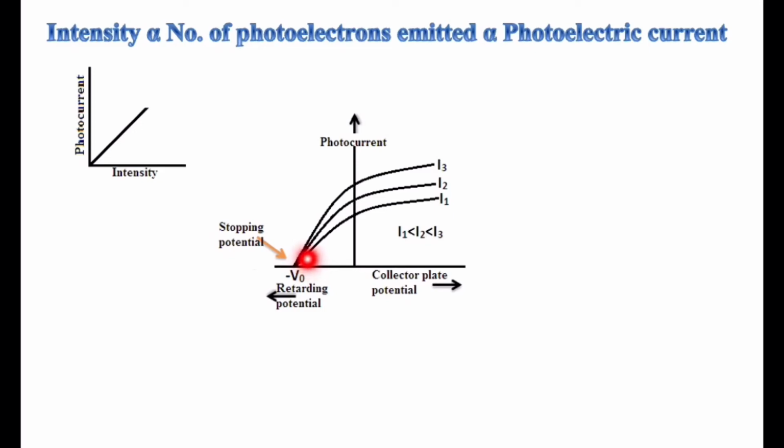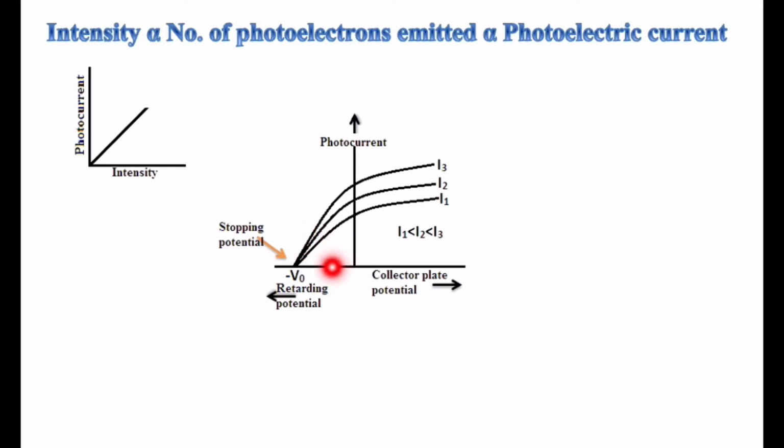If you increase the negative retarding potential, the medium speed electrons are repelled too, but the fastest electrons still come because they have more kinetic energy. So we should apply more negative potential to the anode to repel the fastest electron. That maximum kinetic energy corresponds to the stopping potential. The stopping potential always remains constant because there is no change in the energy or speed of the electrons. Only the number of photoelectrons emitted increases, not the energy. Intensity does not increase the electron's energy, speed or kinetic energy. It only increases the number of photoelectrons emitted.